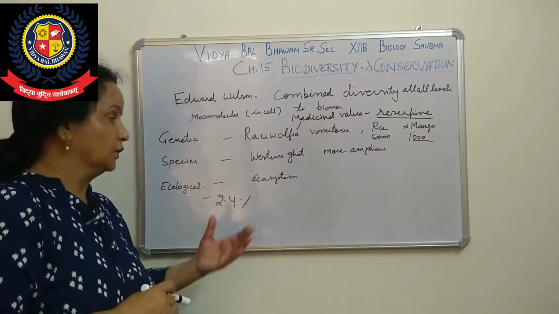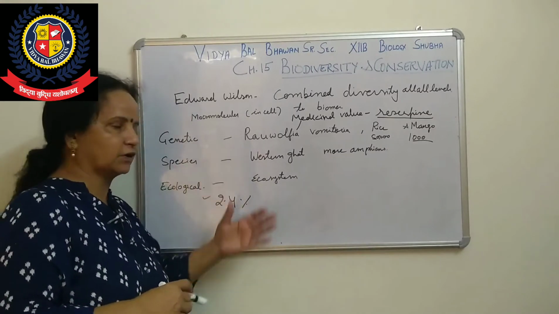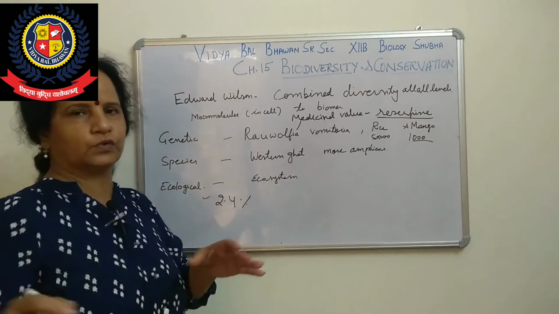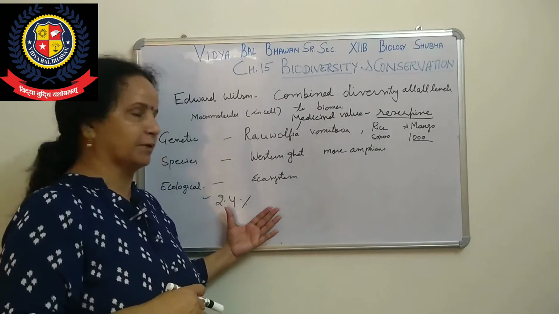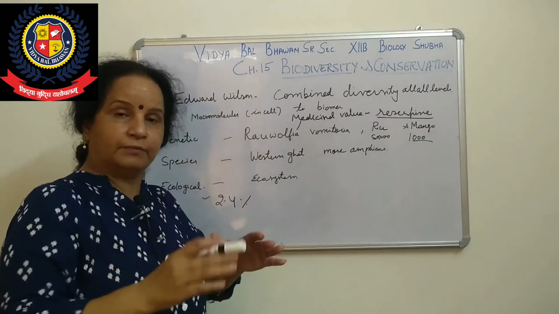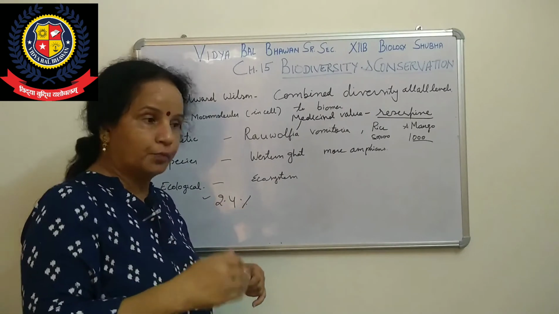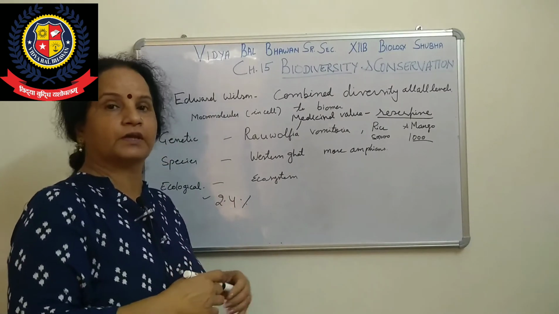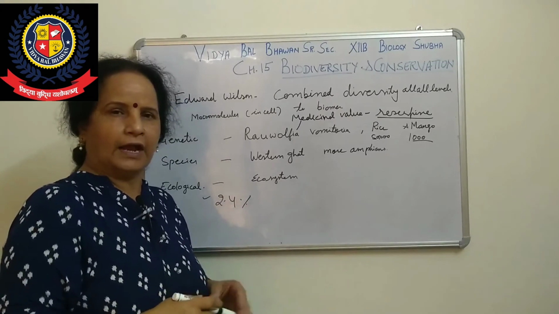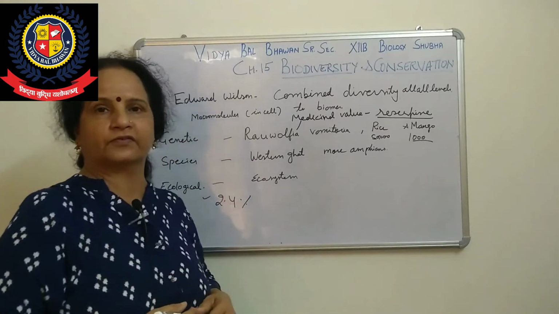But whatever numbers are given, you have to go through those numbers. I told you there are still microorganisms that are to be studied or given names. I think millions of microbes are still there.